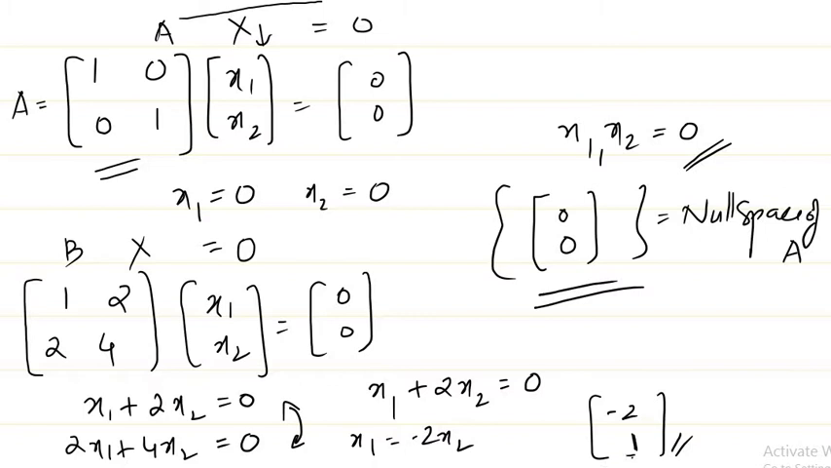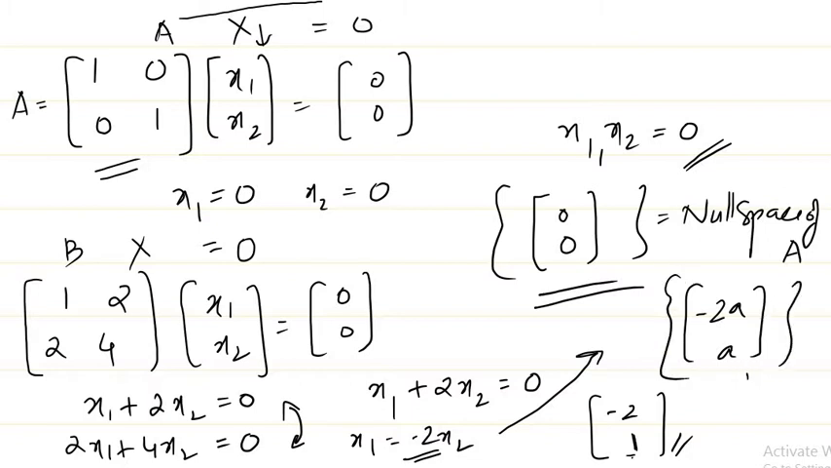But for this particular relation, what we can tell is, if I take x2 to be 2, what do I get x1 as? I get minus 2 times that particular element, right? So whatever I choose for x2, if I choose a constant a, I'll get minus 2a. So this will be our set. We can vary a in R. So this will be the complete null space.